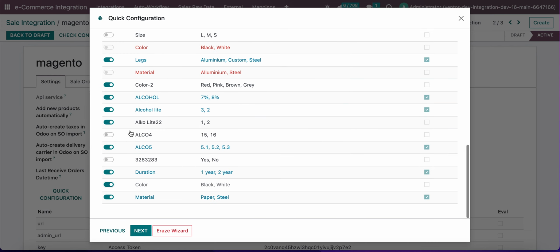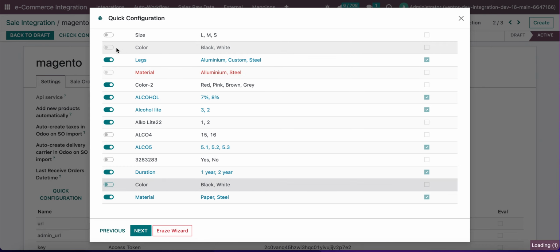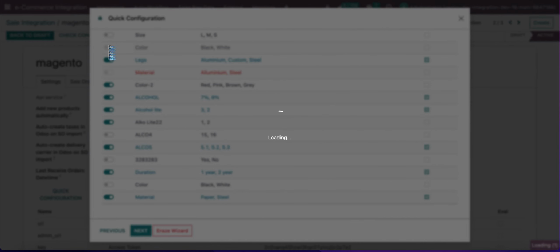I also should notice that there are some attributes that have the same name. For example, you can see color and color, and material and material. Maybe they have different values, but in this case we can't select and activate two attributes with the same name. As you can see, I already activated color, and I can't activate another color. If I want to activate the second, I just need to change and activate another attribute.